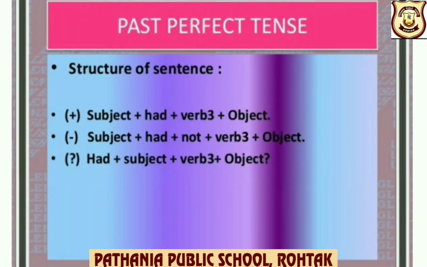Structure of past perfect tense. Positive: subject plus had plus V3 plus object. Negative: subject plus had plus not plus V3 plus object. Interrogative: had plus subject plus V3 plus object, question mark.